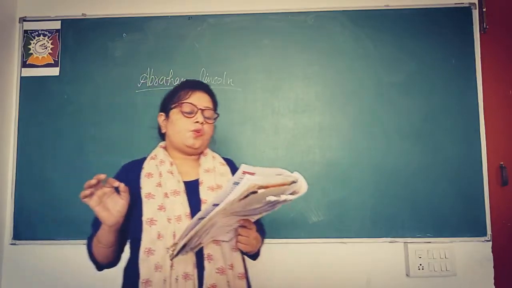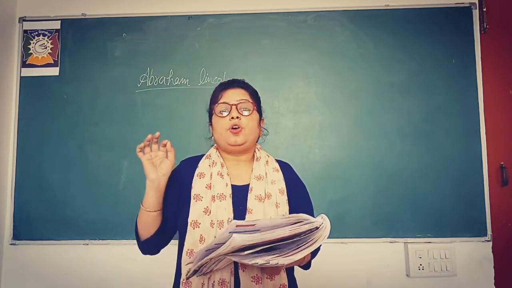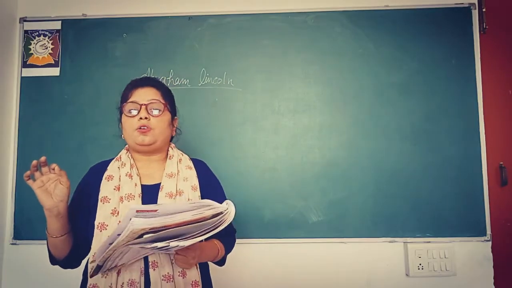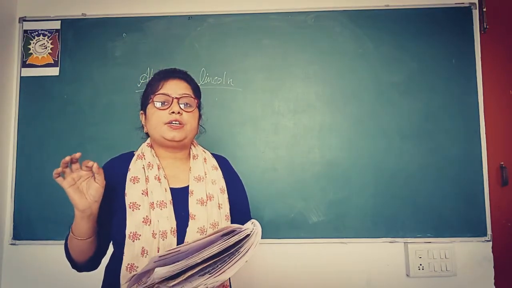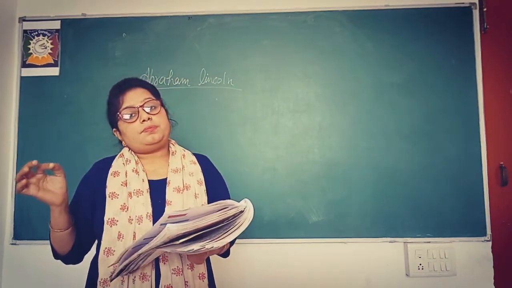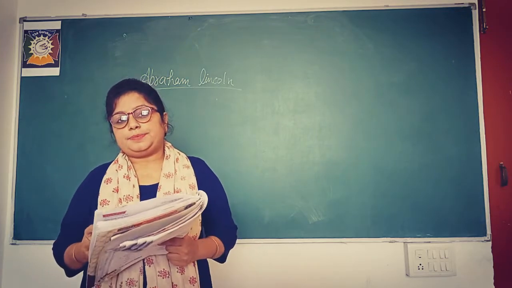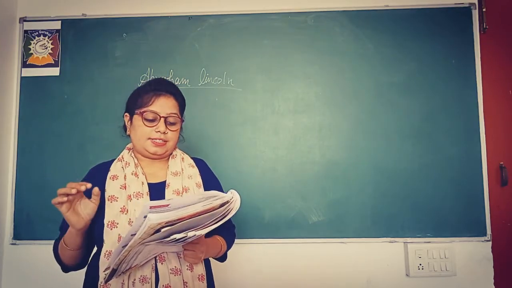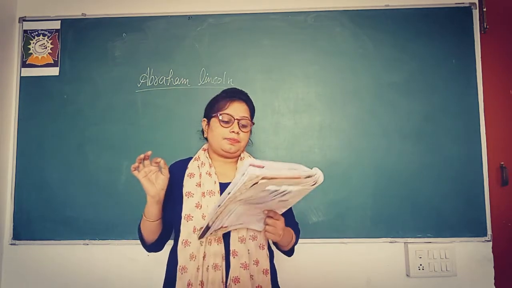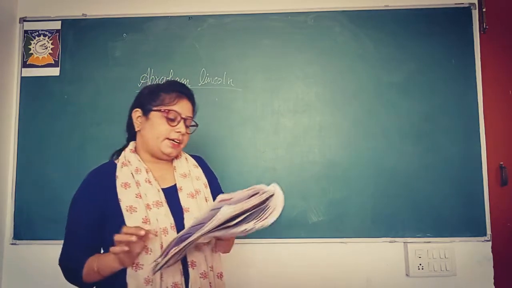He was elected as the president of the United States of America. Which number was he? He was elected as the 16th President of the United States of America.